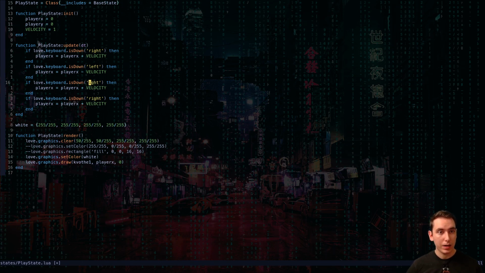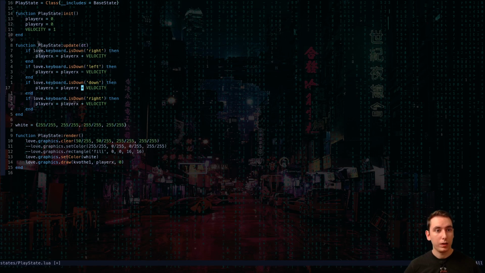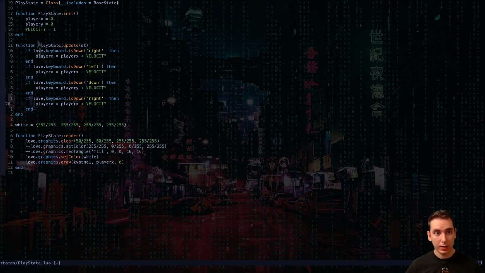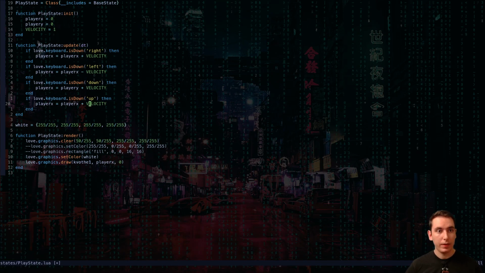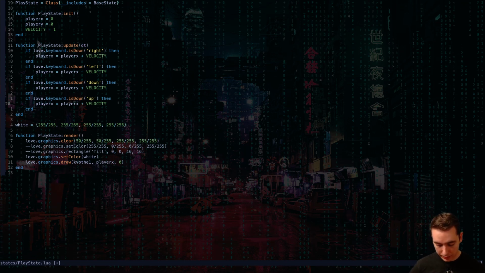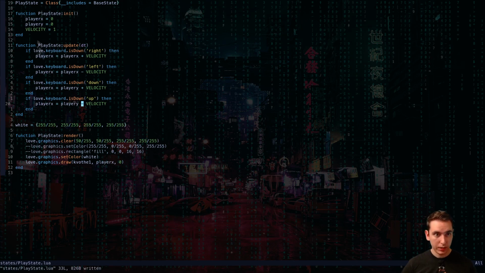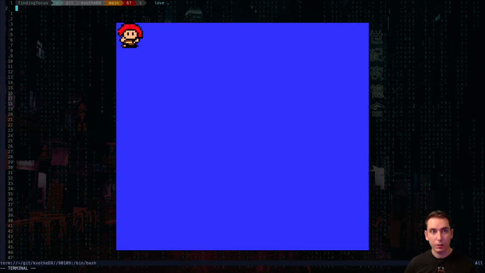And if our down is down, then we're going to add our velocity to our player Y. And then if up is down, then we're going to be moving our player Y negatively. So we subtract velocity.